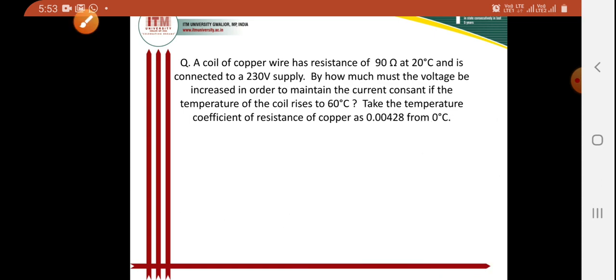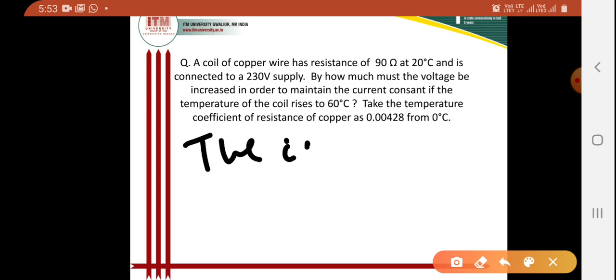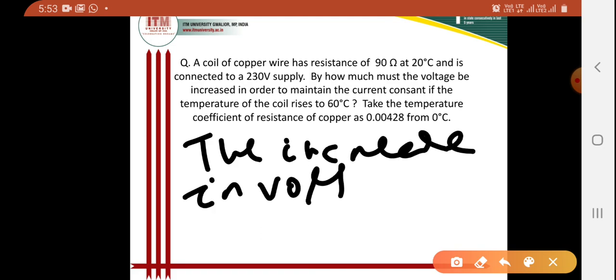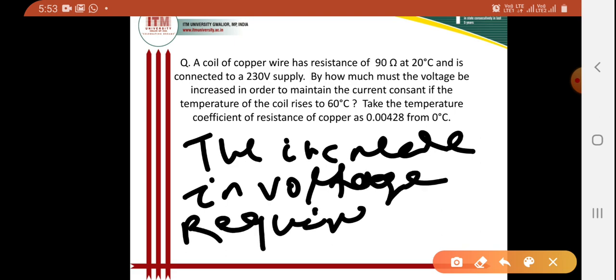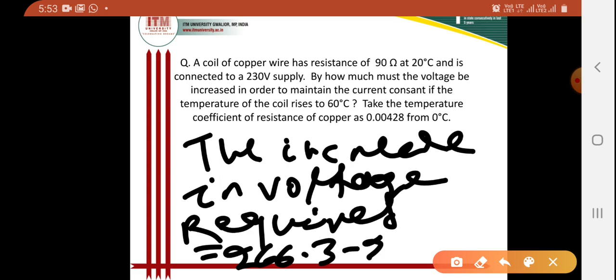Now I want to talk about the increase in voltage required. The increase in voltage required will be 266.3 minus 230, which is 36.3 volt.